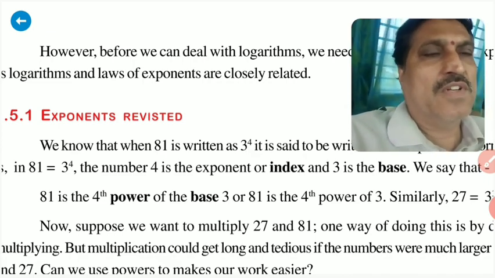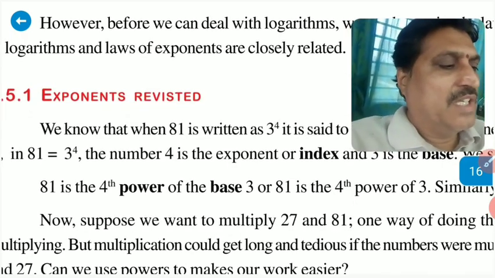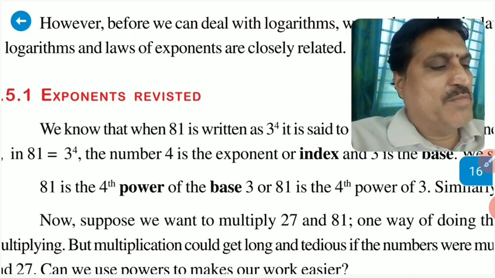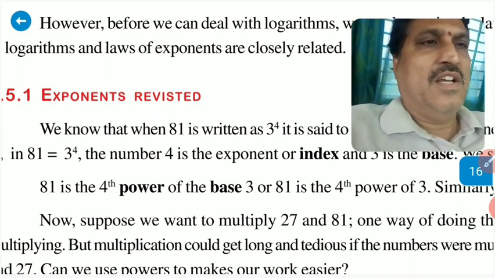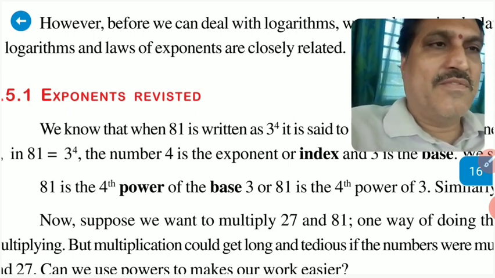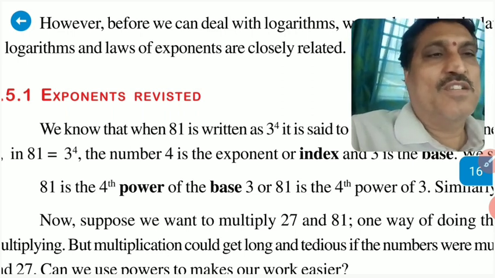This is the syllabus for first paper. For second paper, coordinate geometry, similar triangles, tangents and secants to circles, mensuration, trigonometry, applications of trigonometry, probability, statistics. This is the syllabus.